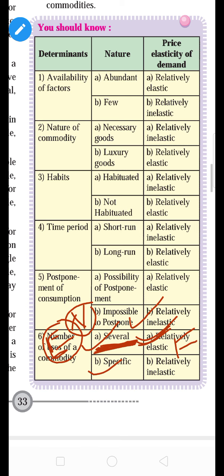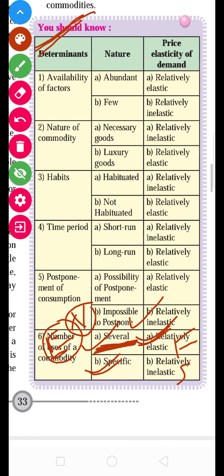And if goods are used in a specific way or a single time, they have relatively inelastic demand, so the demand curve will be steeper. Okay, so in this way you can go through all these.